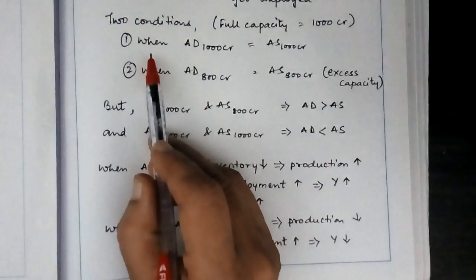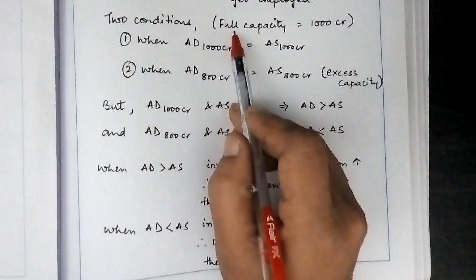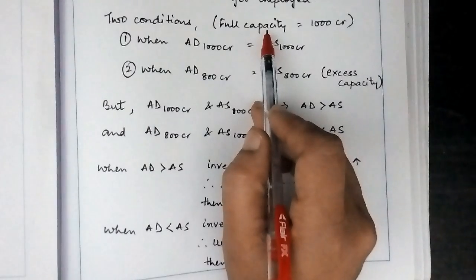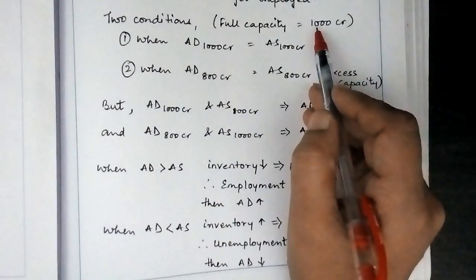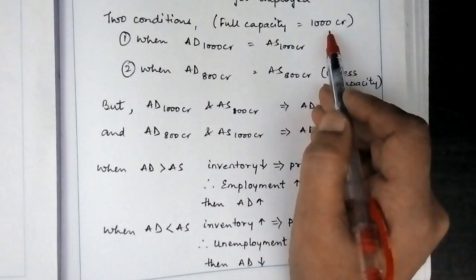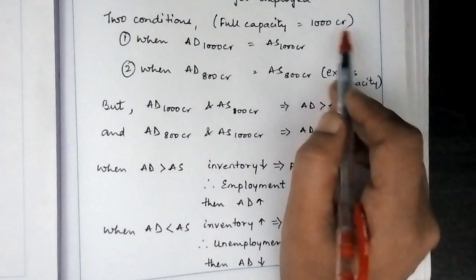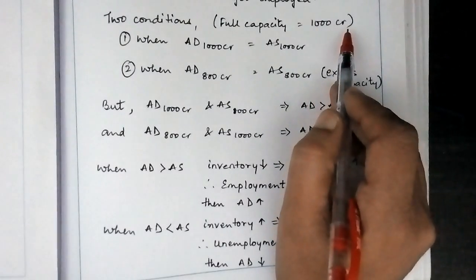The first condition, let us say the economy is at full capacity when output is 1000 crore. Output or income is equal to 1000 crore. This is the maximum capacity of an economy, let us say for example.